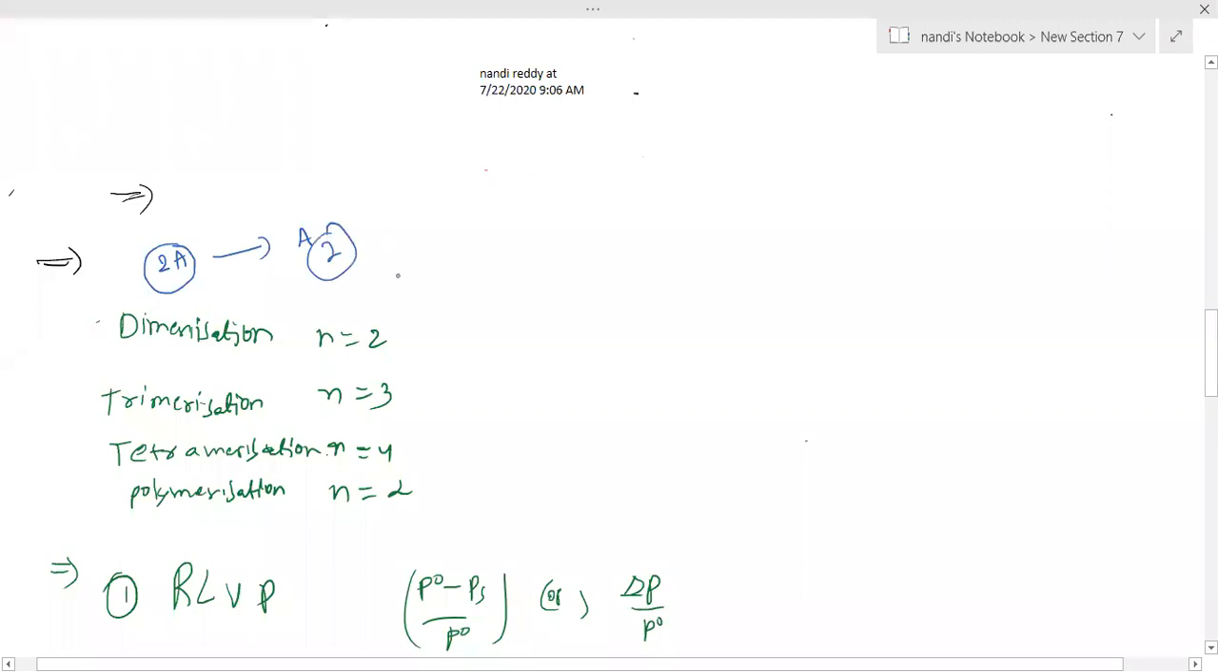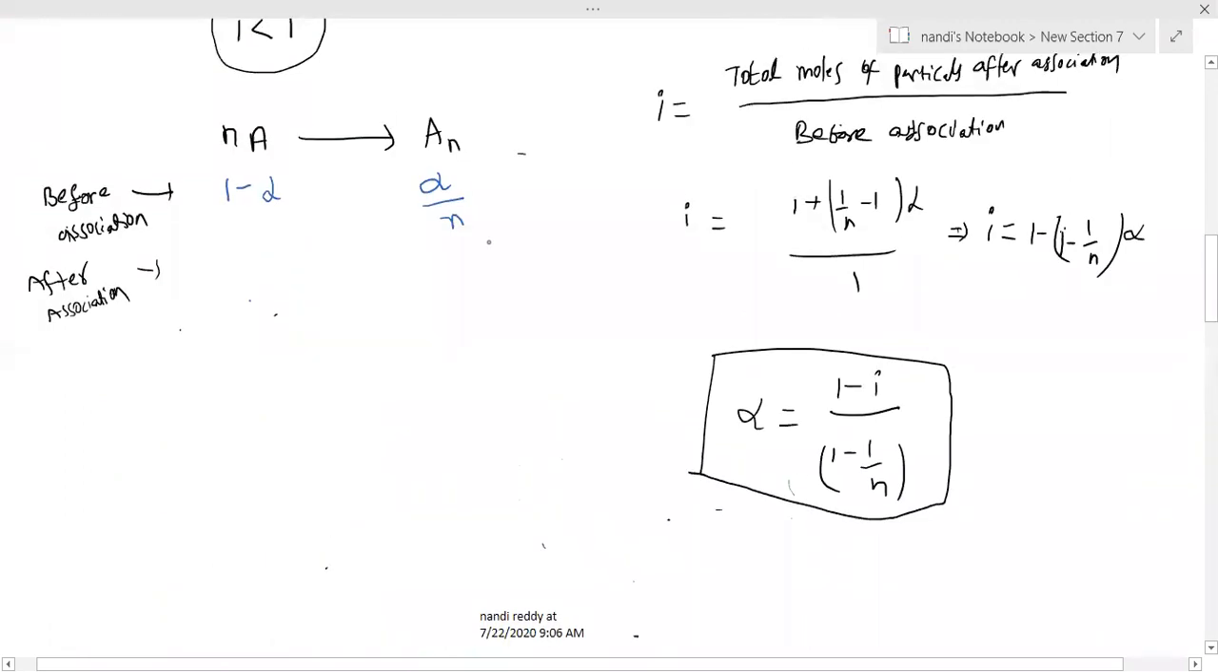This is the n value here. You have to take the n value as 2 here. So dimerization means n value is 2, trimerization means n equal to 3, tetramerization n equal to 4, then polymerization means n equal to infinity. Clear? Now we are writing here.